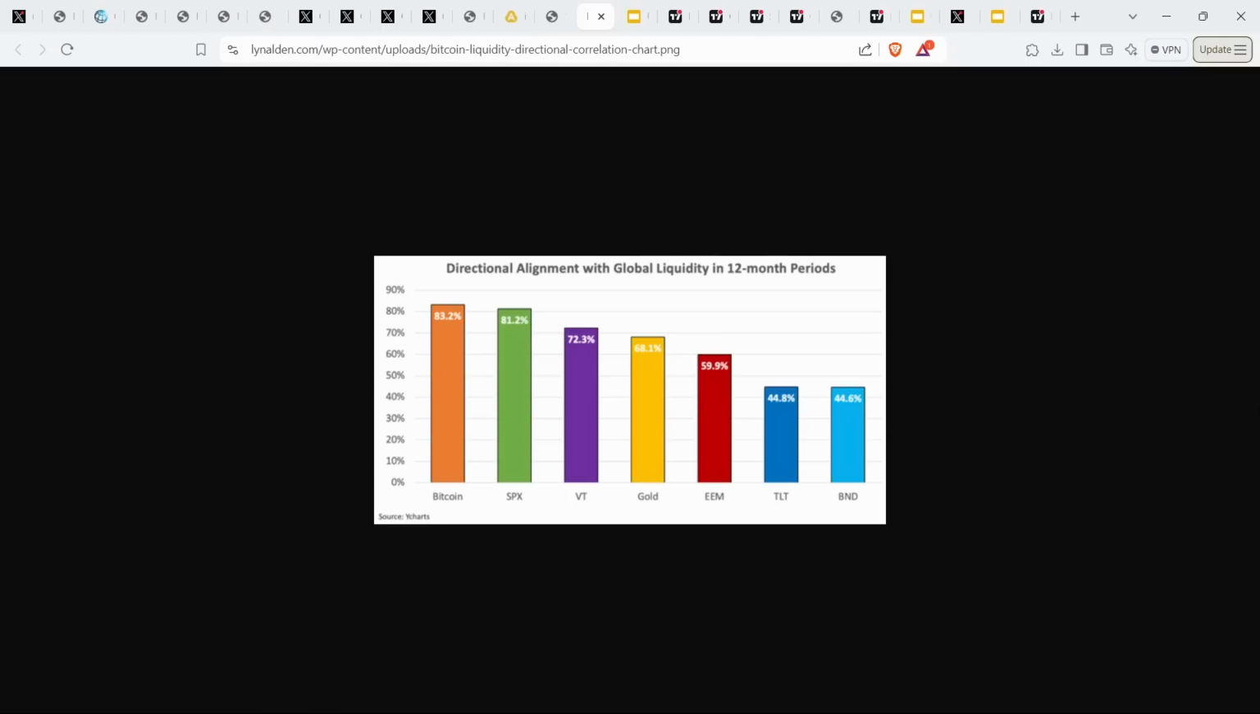And so you can see from this chart that when measured on a 12-month period, Bitcoin is the most directionally aligned with global liquidity, so the most affected by changes in global liquidity at 83.2%, and then shortly followed by the S&P 500, and then gold lagging slightly at around 68.1%.